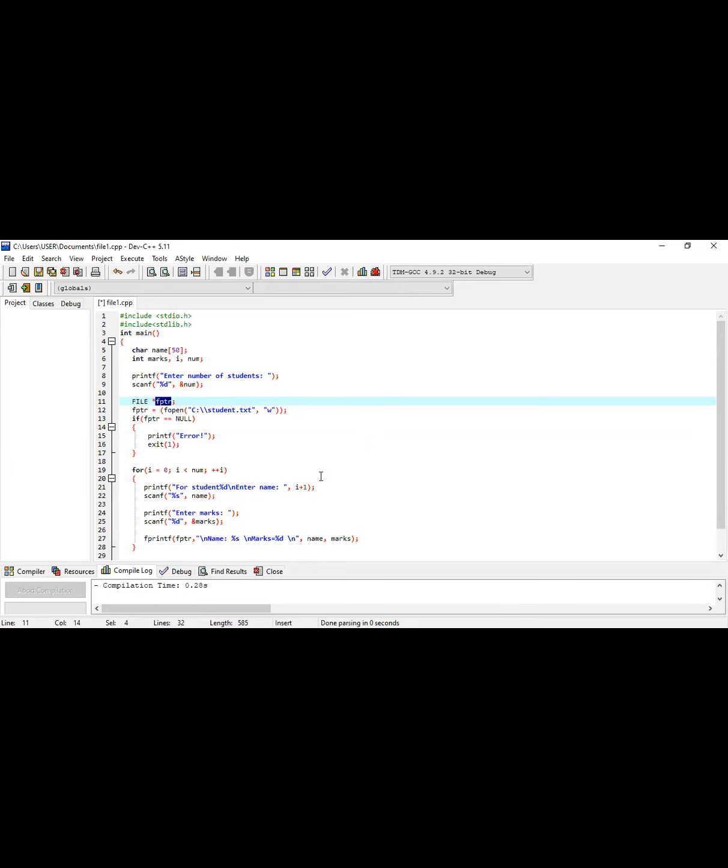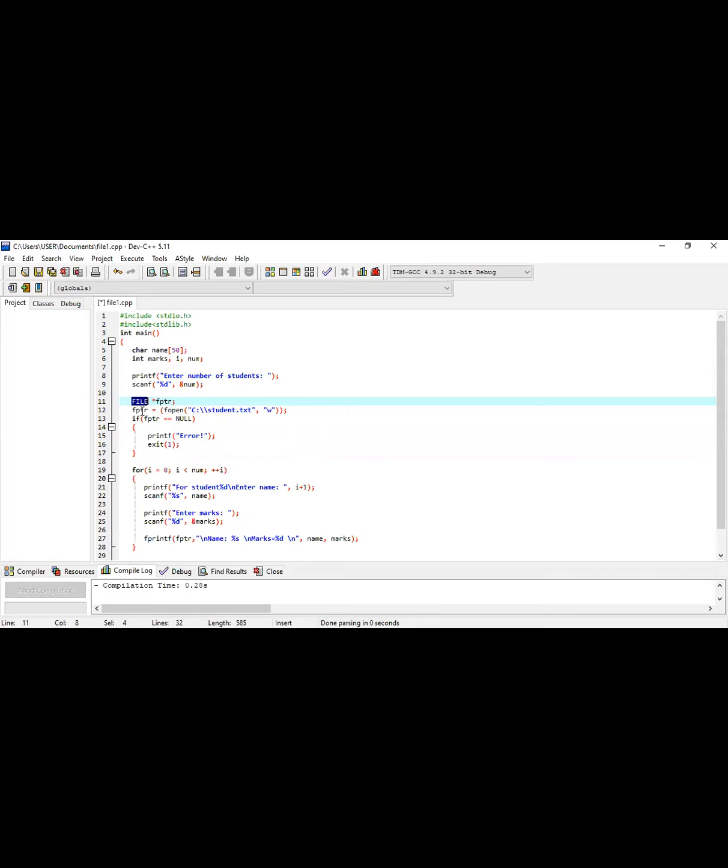It is not mandatory, but I'm using it for understanding. I'm writing here star fptr for file ptr, and obviously you have to write FILE here, because unless you mention this, it is not understandable by the compiler that this is a file pointer.